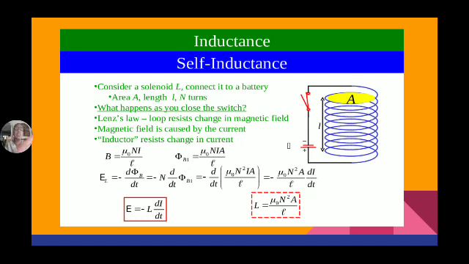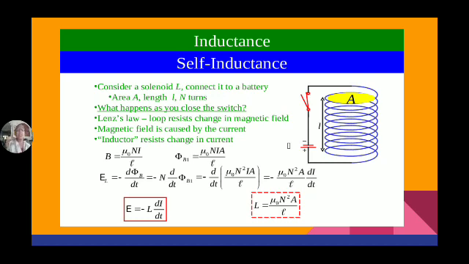Now induced EMF is equal to N d phi by dt. So N into d phi by dt is nothing but d phi by dt into mu naught into N I A by L. N into N square. So mu naught N square A by L into di by dt. So E is equal to, what is E? According to Faraday's law, E is L di by dt. So equating these two equations, L is equal to N square mu A by L.